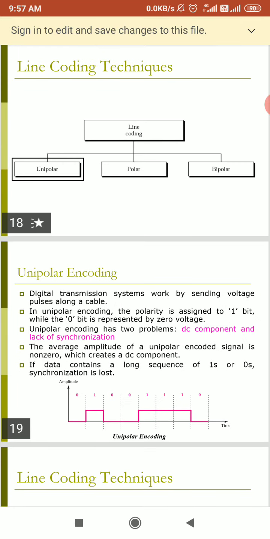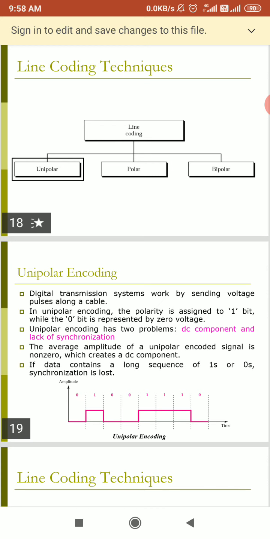Here we will see different types of line coding techniques. Firstly, we will see unipolar encoding. When we transmit digital data, we can do digital transmission by sending voltage pulses along a cable, along a baseband channel.